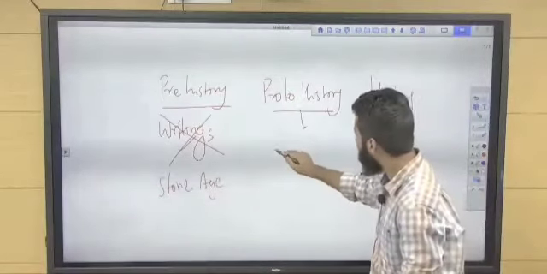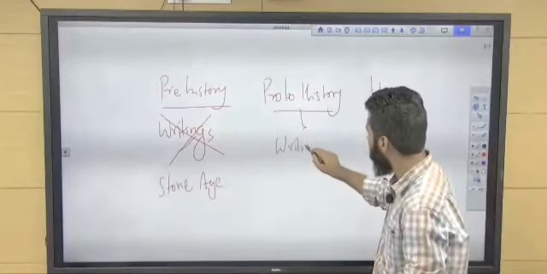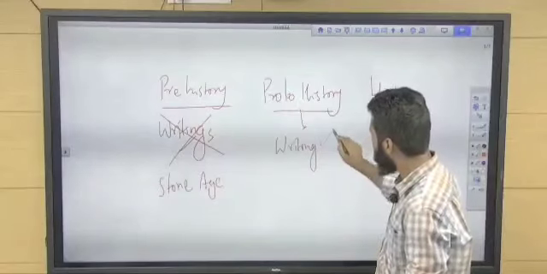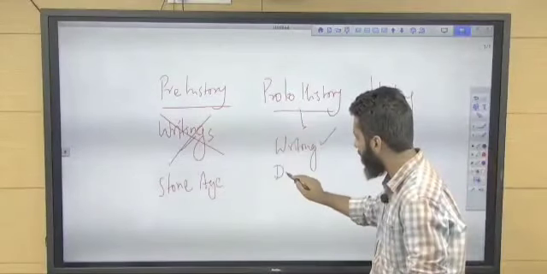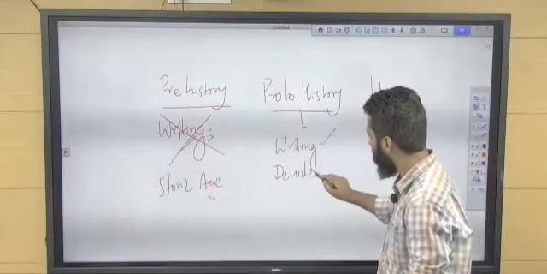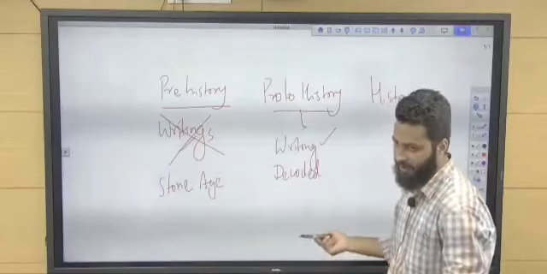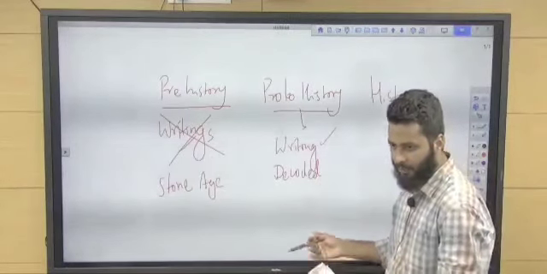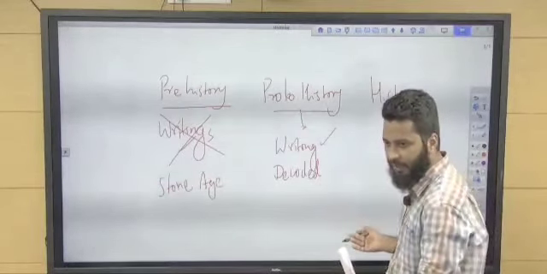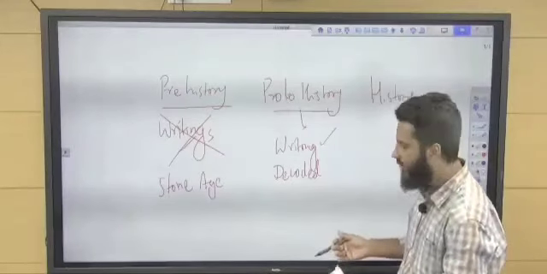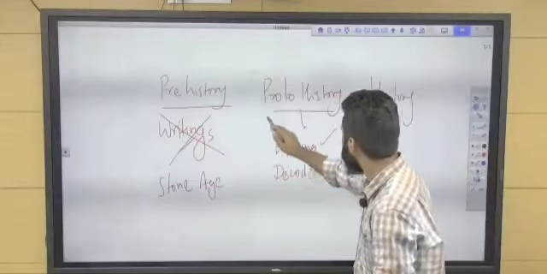Proto-history, we have literary sources, we have writing, but it is not decoded. Like Indus Valley civilization, we have a particular Boustrophedon kind of writing available, but we have not deciphered it yet. So this is known as proto-history.